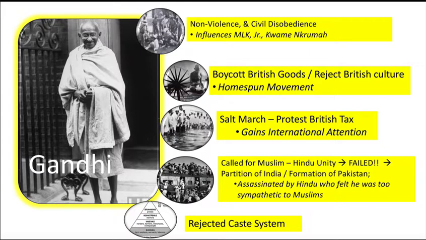I talked a little bit about the Salt March, that the British had taxed salt. They wanted to make money on salt, so they made it illegal for Indian people to make their own salt. And you have to remember, India is a peninsula. It sticks out right into the Indian Ocean. Salt is straight up free. And meanwhile, you're telling the people, nope, you can't get salt for free out of the ocean, you've got to buy it from us. And so this is just an obscene law.